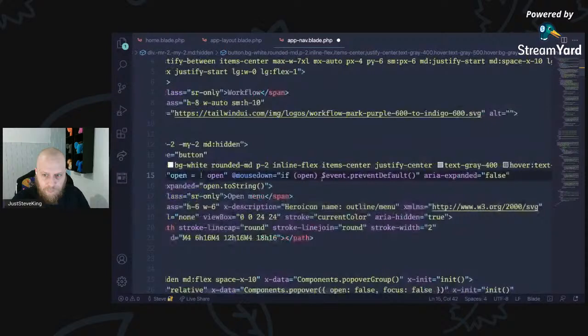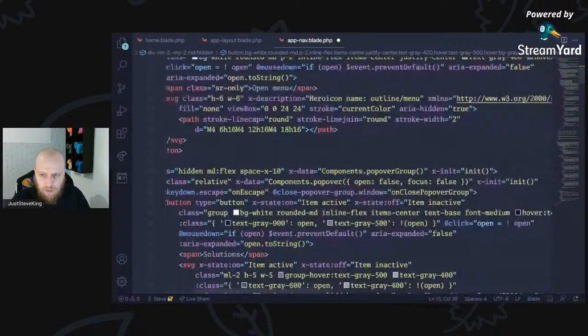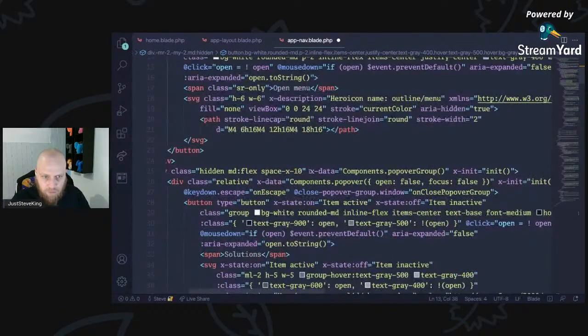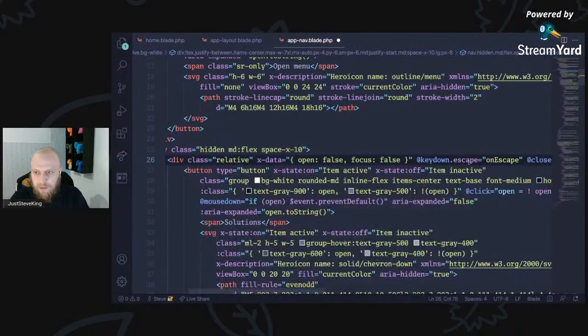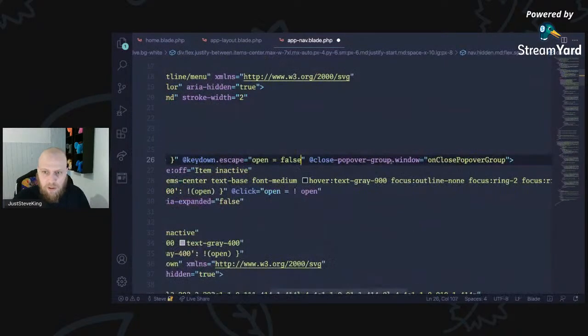And then mouse down, cool, that's fine. There's opening the menu. Here's some more data here. X data popover group. Okay, let's just ignore that for now. And let's X data, we can clean that part up there. Drop that X init because we don't want it. I'm going to key down escape. We'll bring that up a line so that we can just say that open is false. And now we will close that popover group again.